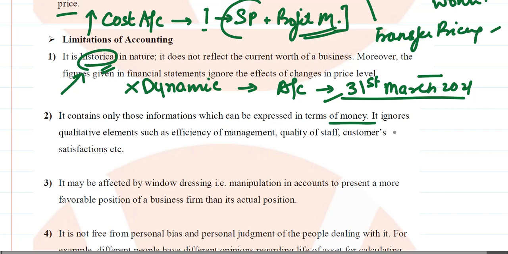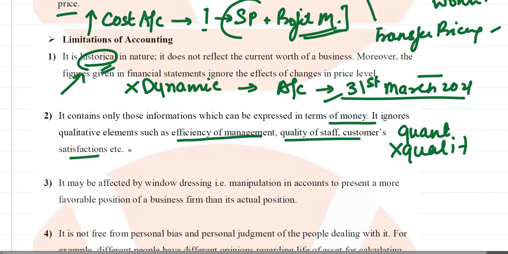One of the other limitations is that it is quantitative in nature and not qualitative. Therefore, major changes in qualitative terms like the efficiency of the management or the staff quality or customer satisfaction are not highlighted when we are dealing with accounting.